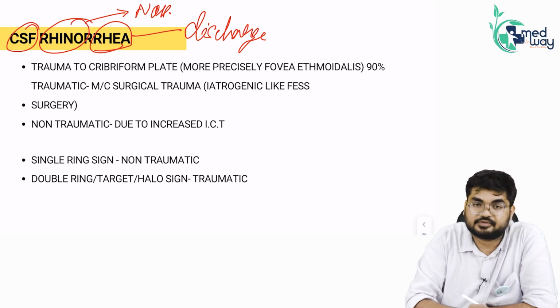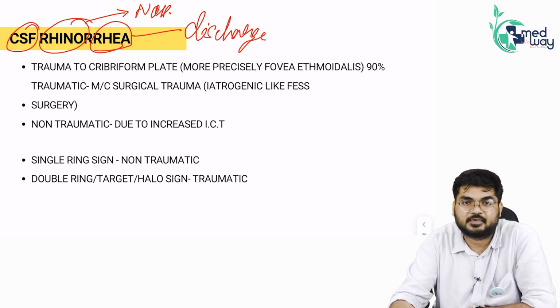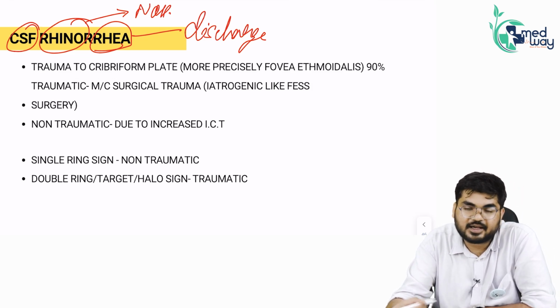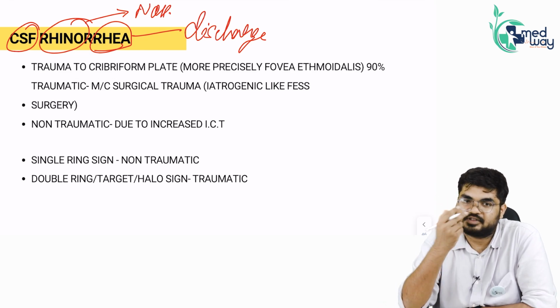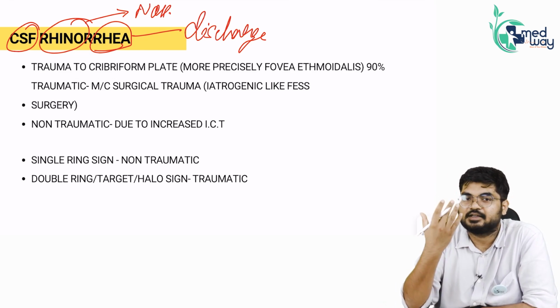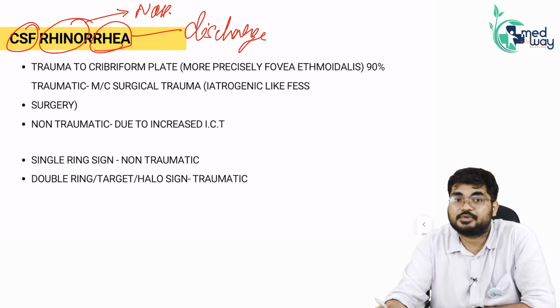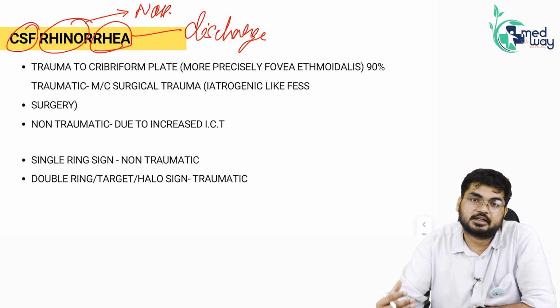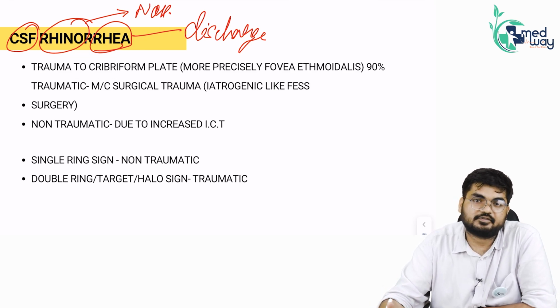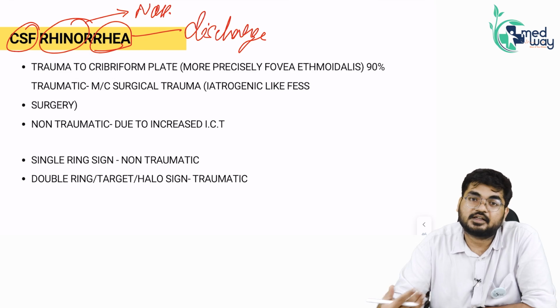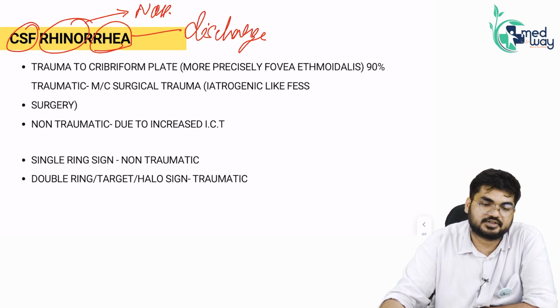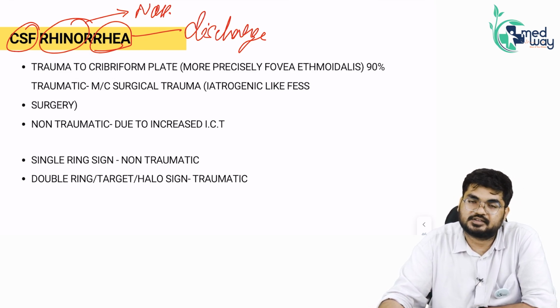And then CSF, cerebrospinal fluid. So, CSF coming out as discharge from the nose is CSF Rhinorrhea, as simple as that. CSF coming from ear will be CSF otorrhea. Oto means ear, rhea means discharge. CSF otorrhea will be CSF coming from the ear, and CSF coming from the nose is CSF Rhinorrhea.